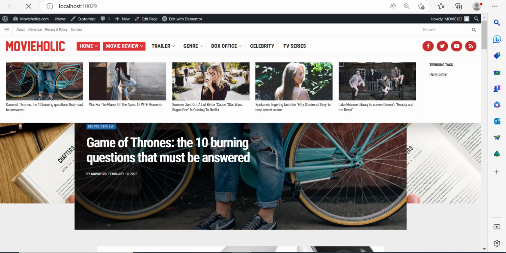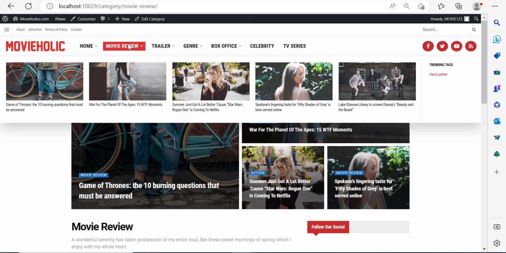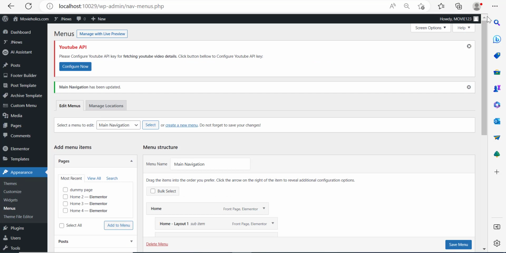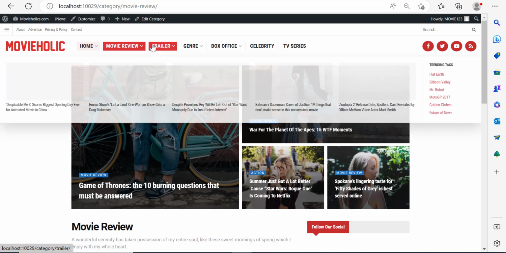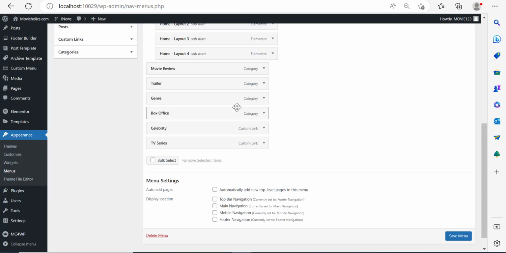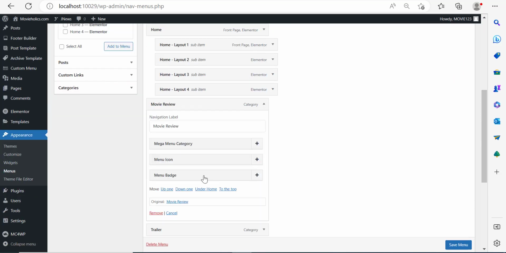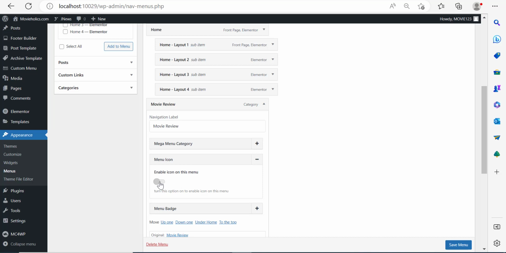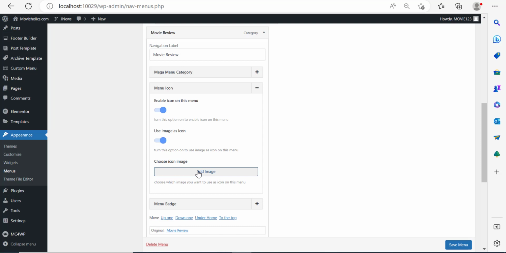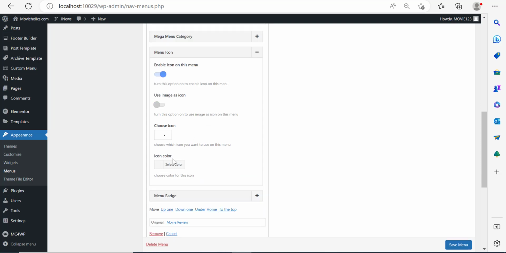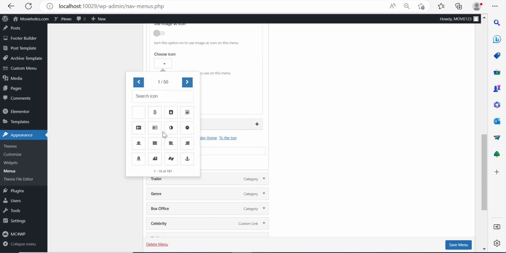And if I hover over, you can see the tag Harry Potter was added right there on the right hand side. So you can see what I'm talking about over here. And so, for example, let's say that you want to add a specific icon next to the movie review. You can click on the movie review, wait for a second, click on menu icon and click enable icon on this menu. Now you can use an image as an icon, so enable image. You can add an image, make it an SVG image, or you can add an icon from the icons that they have over here, by clicking on choose icon and selecting one of those.